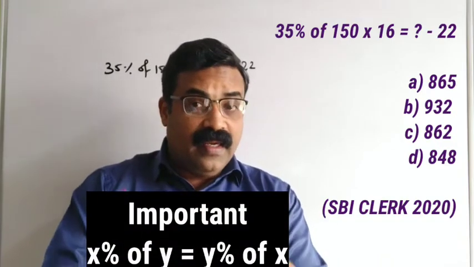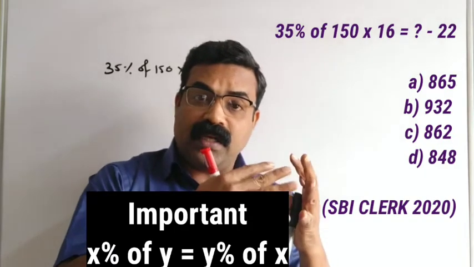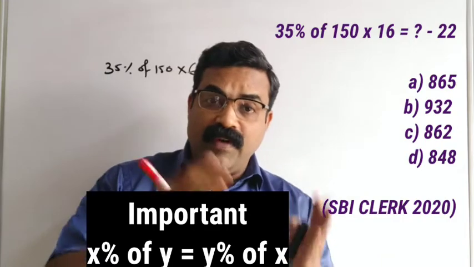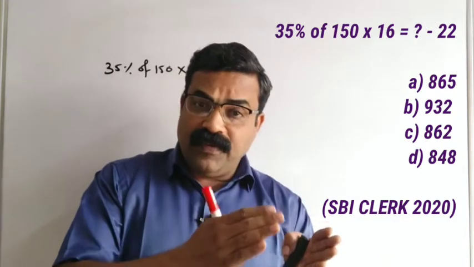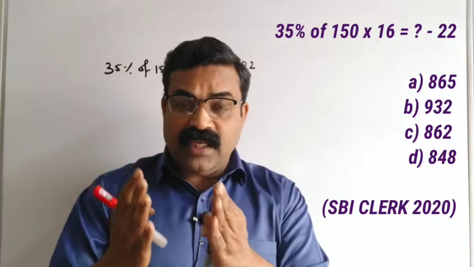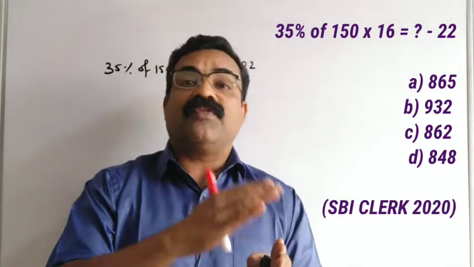Understand very clearly. In that way, 35% of 150 will be equal to 150% of 35. You can put it both ways.